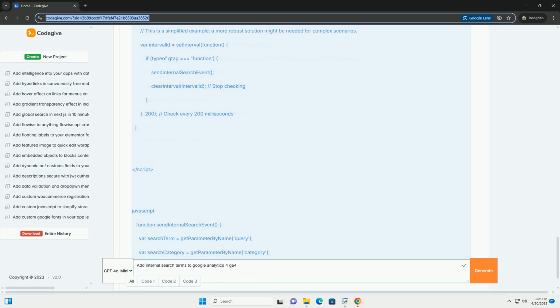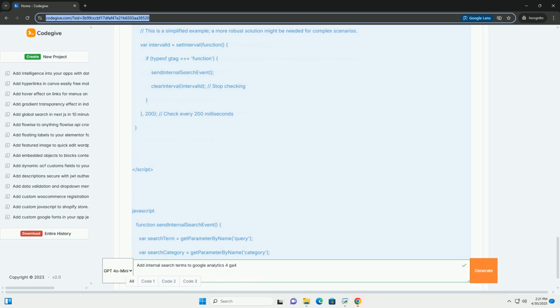2. Choose your implementation method, GTM or direct JavaScript. Google Tag Manager, GTM, is recommended for most users. GTM provides a user-friendly interface for managing tracking tags and events without directly modifying website code. It offers greater flexibility and control. Direct JavaScript is suitable for websites where GTM is not used or where you require more direct control over the implementation. It requires editing your website's code directly.